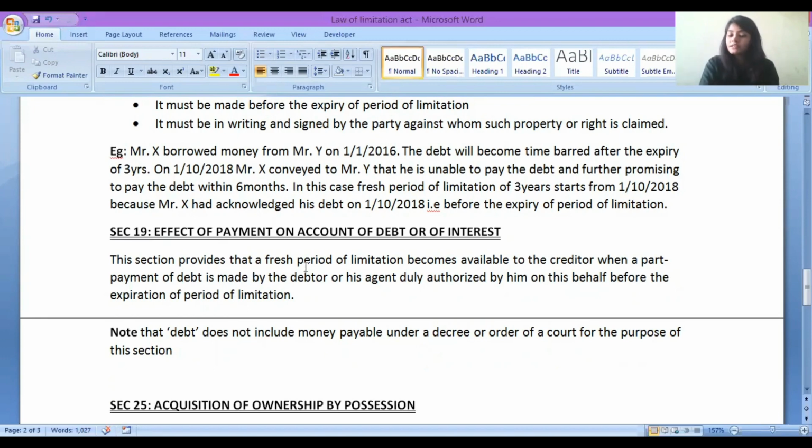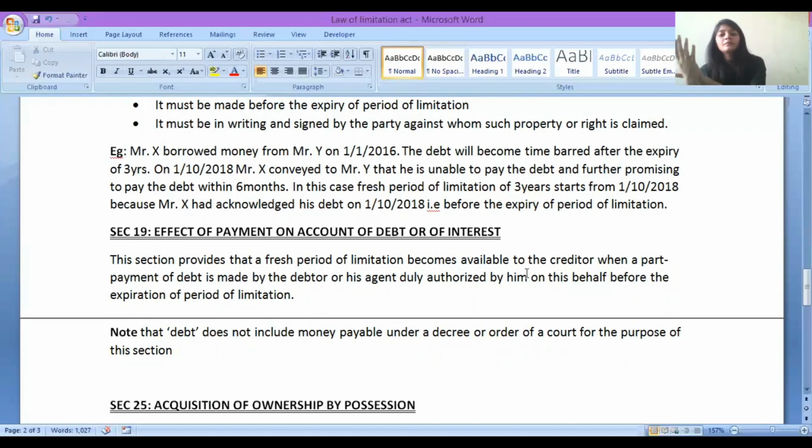This section provides that a fresh period of limitation becomes available to the creditor when a part payment of debt is made by the debtor. I will get a fresh period of limitation when my debtor provides the payment, made by the debtor or his agent duly authorized by him on his behalf.